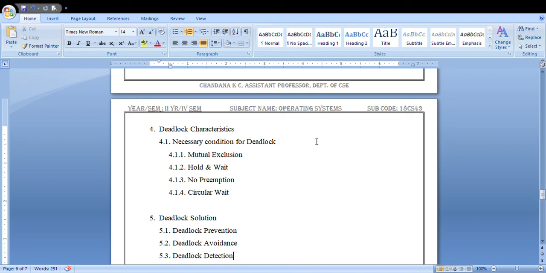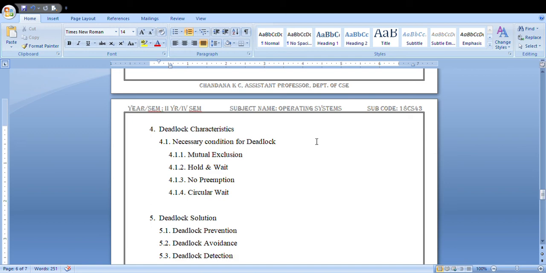What do you mean by mutual exclusion? As I said, the resource may be acquired exclusively by one process at a time. A resource cannot be shared if you are making use of a single instance. If the resource is already assigned to another process, that means the resource is allocated to only a single process at a single instance of time. That is your mutual exclusion.